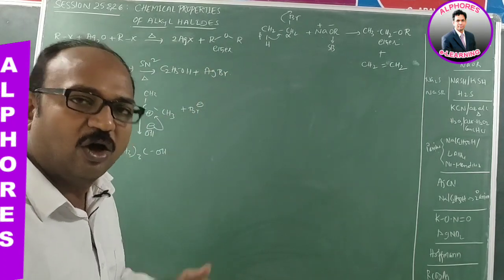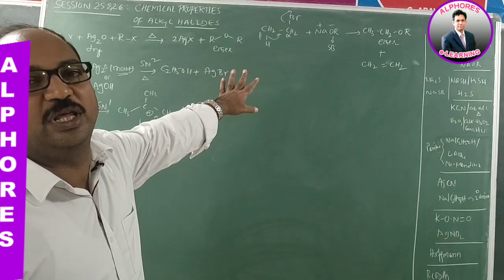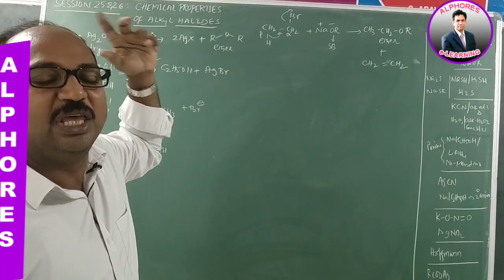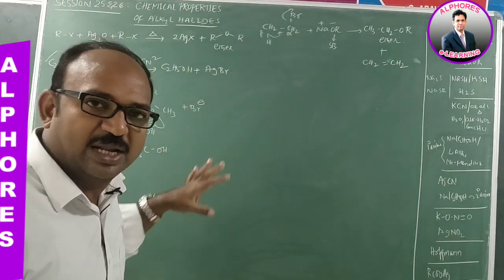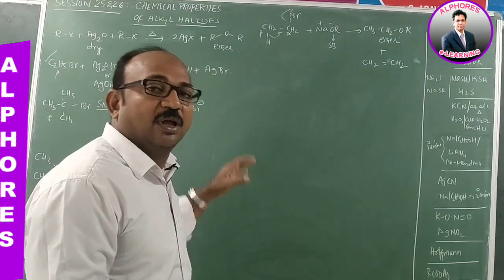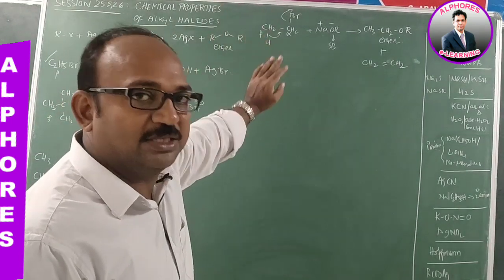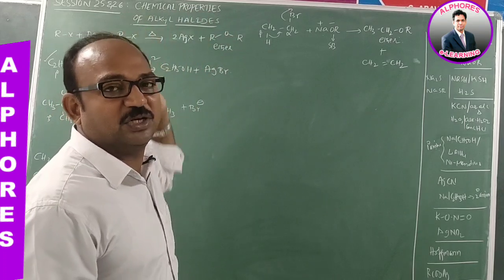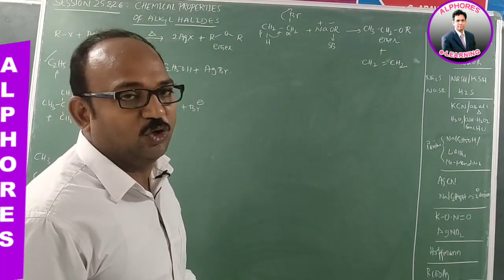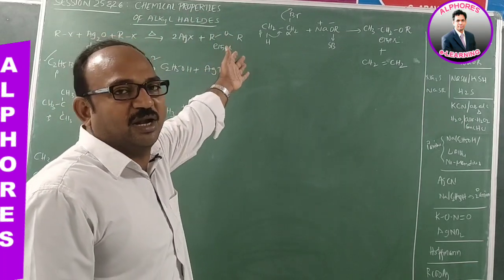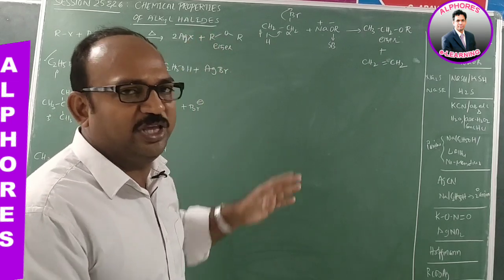Then what happens here? Obviously E2 elimination only. There is no E1CB, because for the E1CB mechanism, to stabilize the carbanion, the beta carbon must possess an electron withdrawing group. Here the beta carbon does not possess any electron withdrawing group. That's why there is no E1CB.